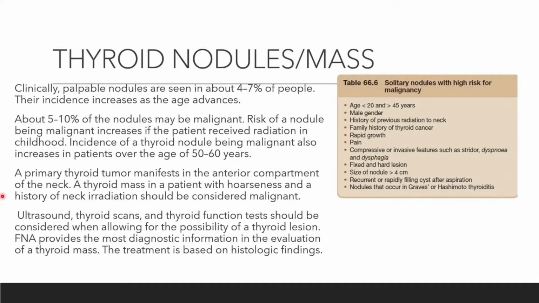Okay, so for the midline, not many. First is thyroid nodule or mass. Clinically, palpable nodules are seen in about 4 to 7% of people. About 5 to 10% of nodules may be malignant. It will increase if the patient has received radiation in childhood. The incidence of a thyroid nodule being malignant also increases if the patient is over the age of 50 to 60 years old. These are the high risks for malignancy. You can read this.